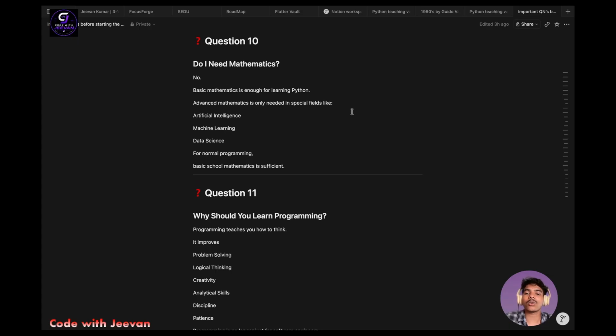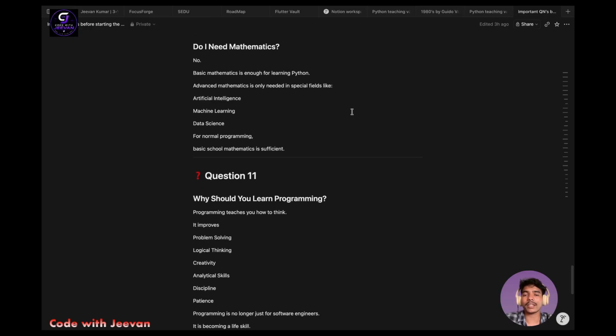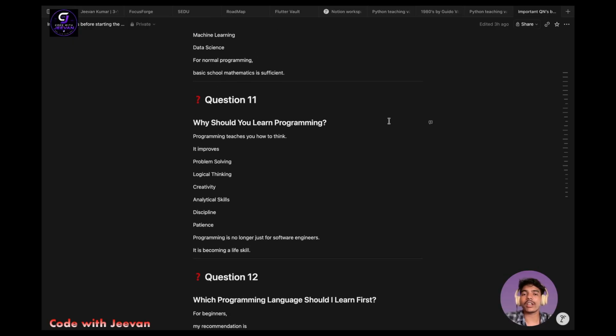Advanced mathematics is only needed in special fields like artificial intelligence, machine learning, data science, algorithms. All this stuff will need mathematics, and that is also advanced mathematics. For normal programming, basic school mathematics is sufficient. So you don't need high level advanced mathematics. You just need school level mathematics so that you can easily learn the Python programming course. So don't worry about mathematics. Move forward, it is very easy to learn.